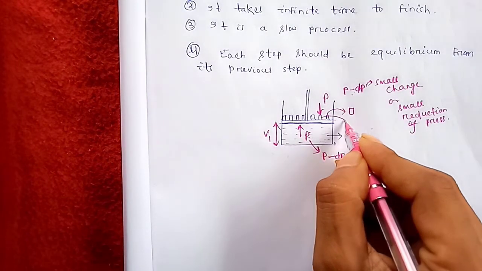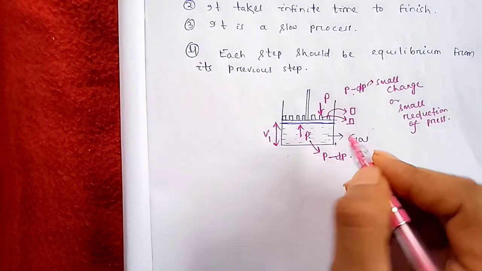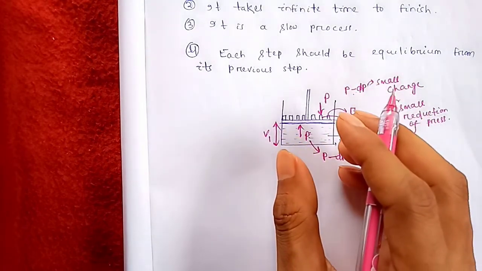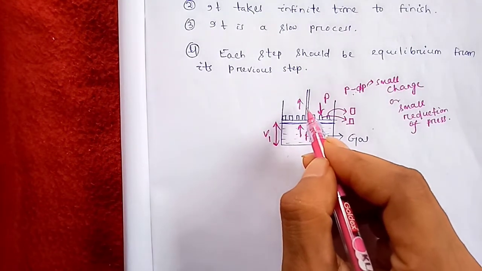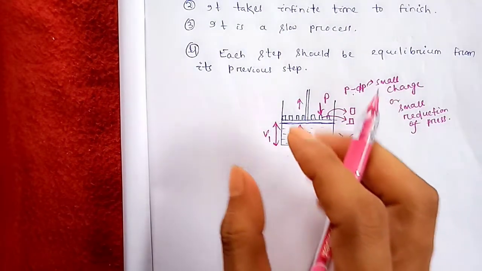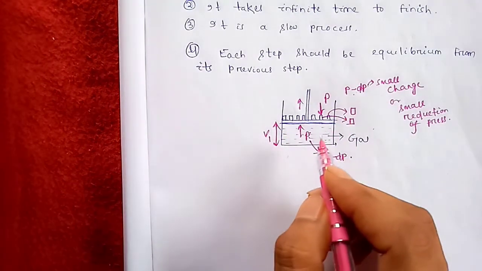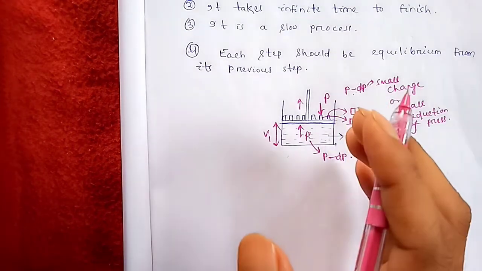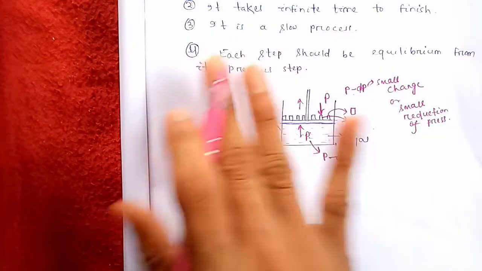Again if I remove another stone or another weight from it, then the outside pressure decreases, and again the piston will move up, and the inside pressure decreases. As the volume increases, the inside pressure also decreases. That means the piston will go up till the inside pressure and outside pressure are the same.